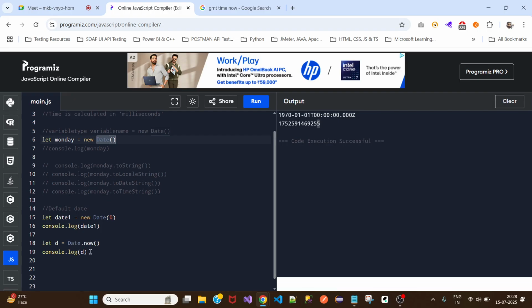So when you're calling Date.now, it is calculating from 1970, the default date that has been stored or developed while creating this date object by the JavaScript developers. And it will calculate from that particular date in milliseconds to the current date in milliseconds. That is how it is calculated.